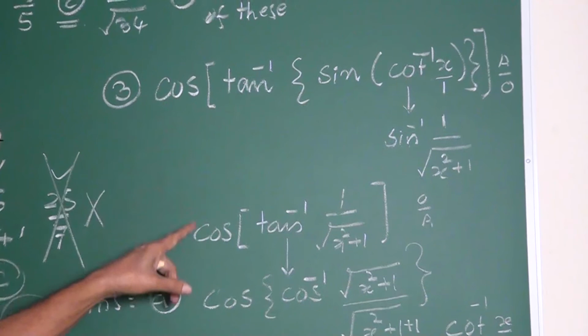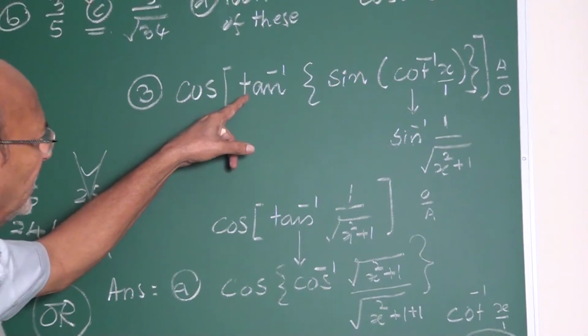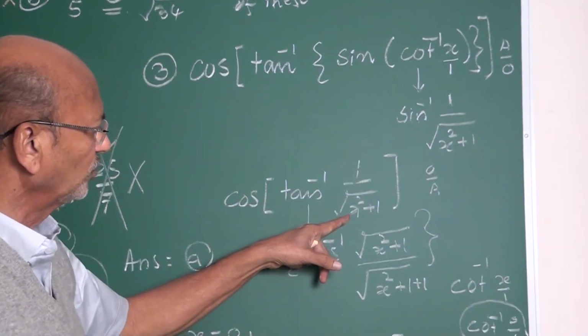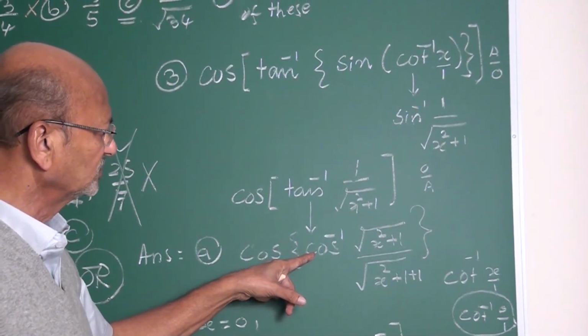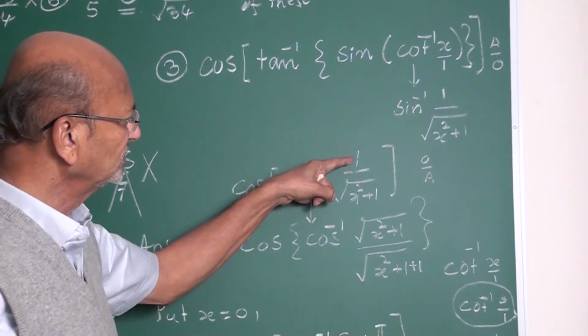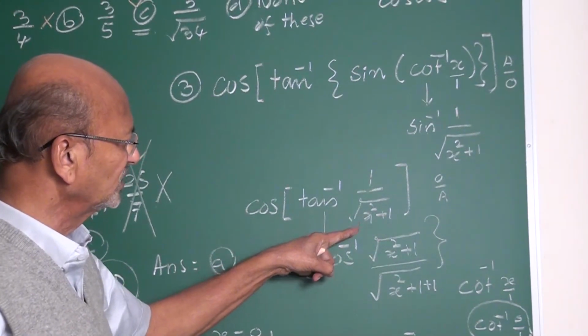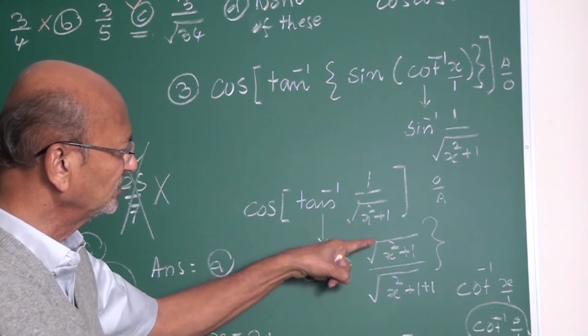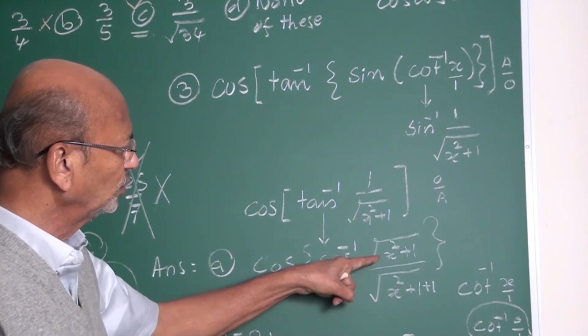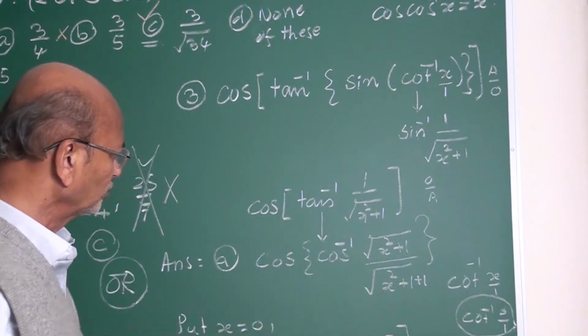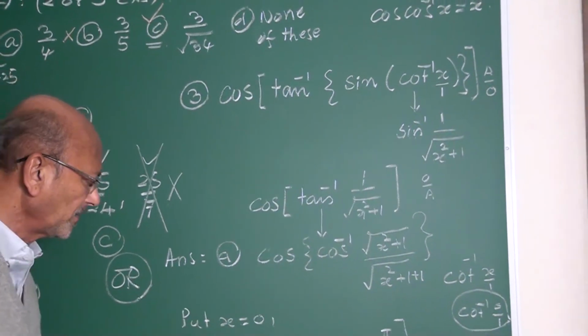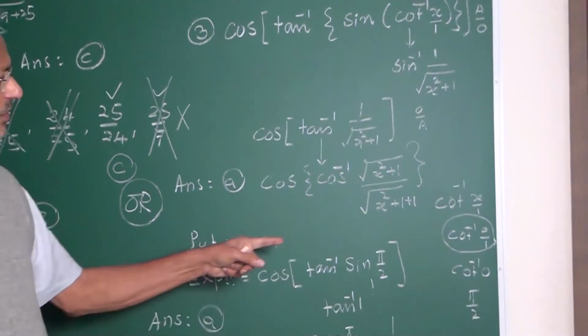What is here? Cos. It becomes cos tan inverse 1 by root x square plus 1. Now you convert from tan inverse to cos inverse. What is cos? This is opposite upon adjacent. Adjacent is this upon hypotenuse, root x square plus 1, which gives x square plus 2. Option A. Now put x equal to 0.